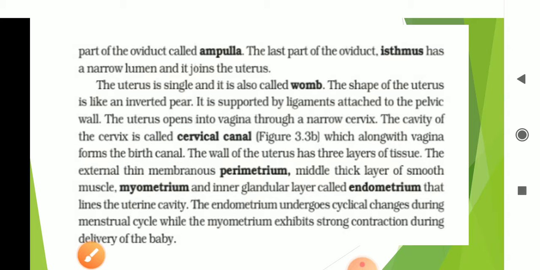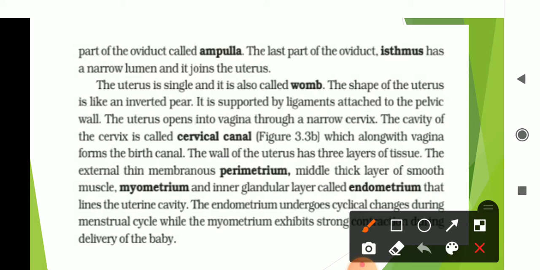If we go for the wall of the uterus, we can find three layers of tissues known as perimetrium, myometrium and endometrium.